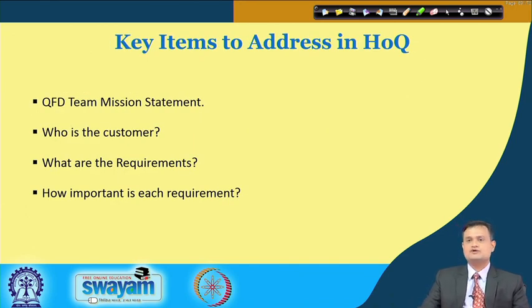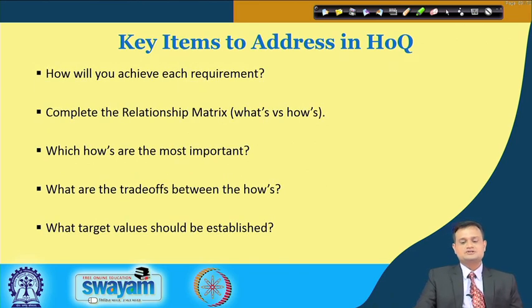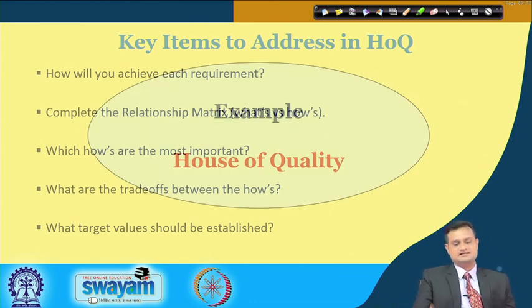So key items to address in HOQ are the QFD team mission statement, who is the customer, what are the requirements, and how important is each requirement. A couple of more things that you would like to include in your HOQ: how will you achieve each requirement, complete the relationship matrix, which hows are the most important, what are the trade-offs between hows, and what target value should be established?